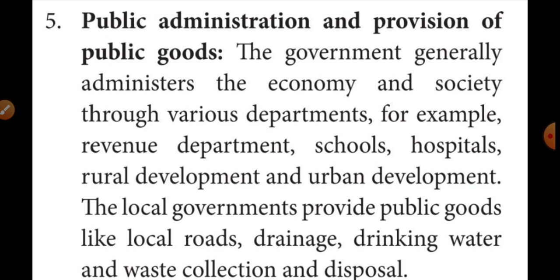Each state's government administers that state's economic conditions and society through departments, for example revenue department, schools, hospitals, rural development and urban development. Through various departments, the government administers that state's economic and social condition, that means their society.